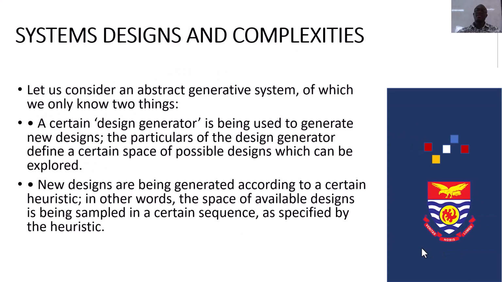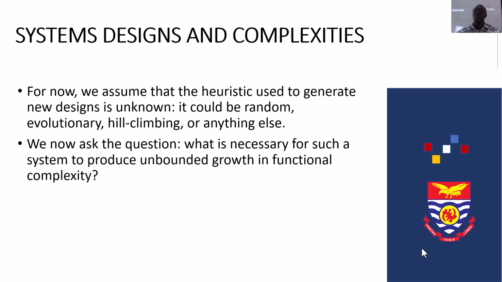Let us consider an abstract generative system of which we only know two things. One, a certain design generator is being used to generate new designs. The particulars of the design generator define a certain space of possible designs which can be explored. Two, new designs are being generated according to a certain heuristic. In other words, the space of available designs is being sampled in a certain sequence as specified by the heuristic. For now, we assume that the heuristic used to generate new designs is unknown. It could be random, evolutionary, hill climbing, or anything else.